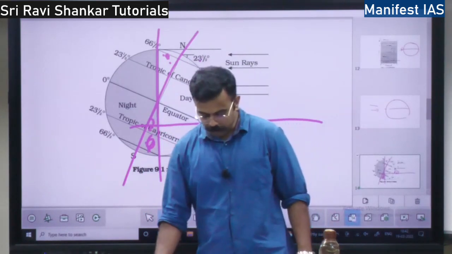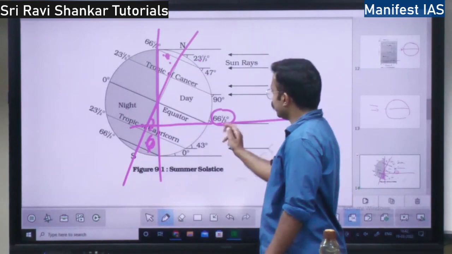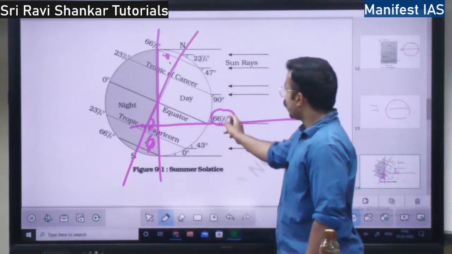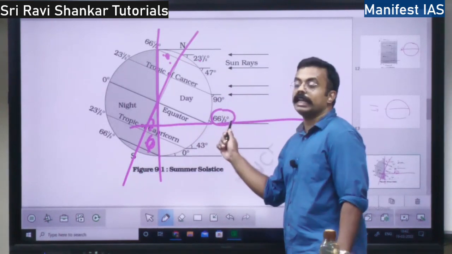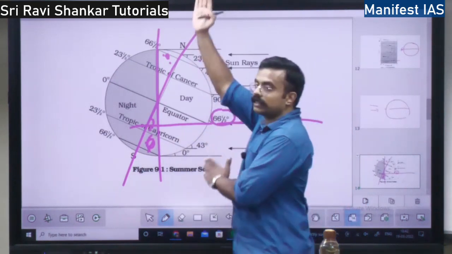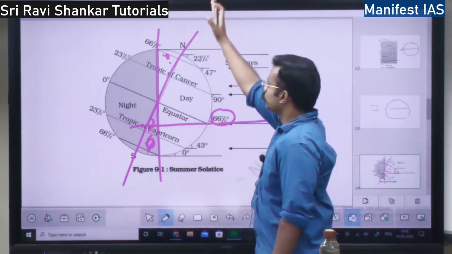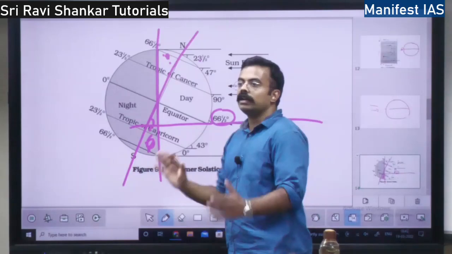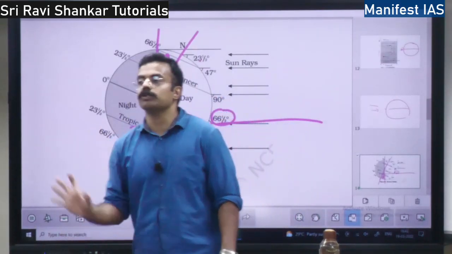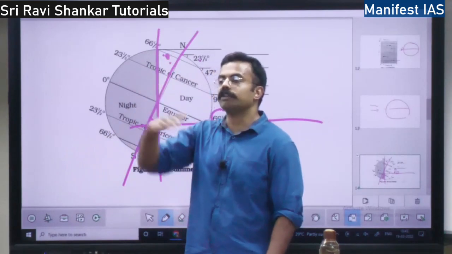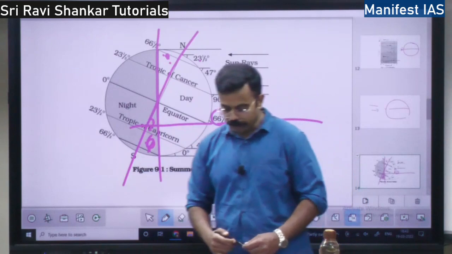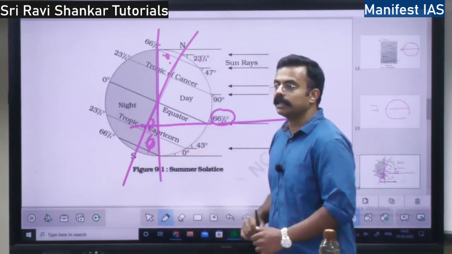So the first concept is 66.5 degrees. This, with the plane of the orbit, is the main reason for unequal insolation distribution, right? If it was just 0 degrees, if the earth was not tilted, what happens? There would not have been polar regions, because there would be equal distribution of the sun rays, right? Because of the inclination, there is a difference.